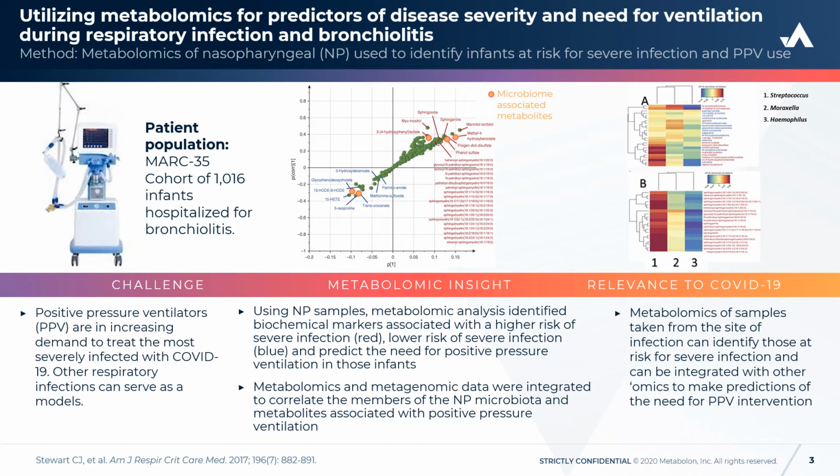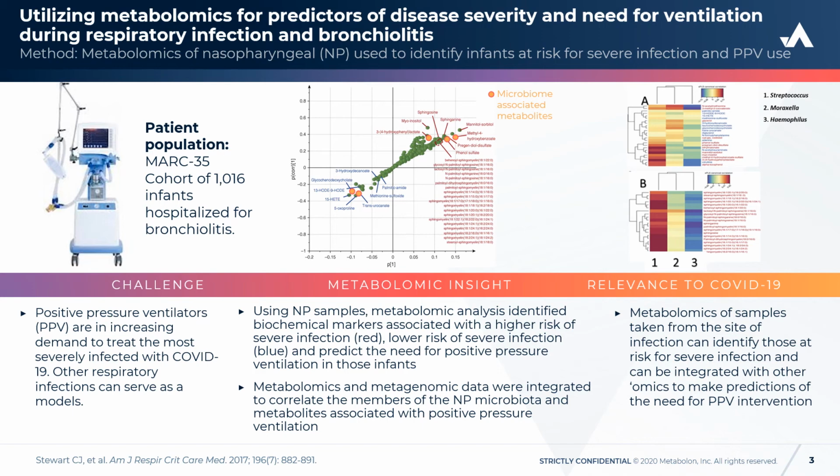So using the NP samples, metabolomic analysis identified biochemical markers associated with a higher risk for severe infection, which are shown in red, and a lower risk for severe infection, which are identified in blue. So you'll see that some of the biochemicals that were associated with the more severe infection include sphingomyelins and sphingosine, while things like inflammatory lipids were negatively associated with disease severity. Interestingly, a series of microbiome-associated metabolites were also identified in this analysis. These could also be used to predict the need for positive pressure ventilation in the infants.